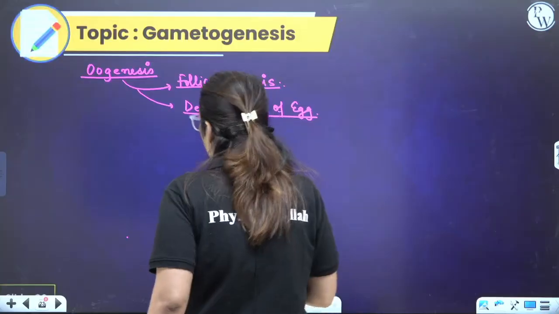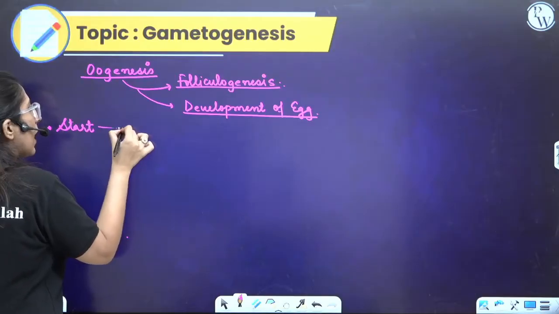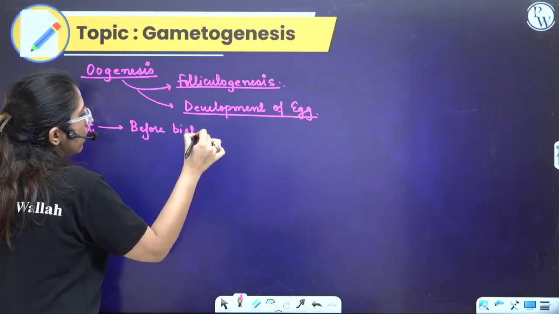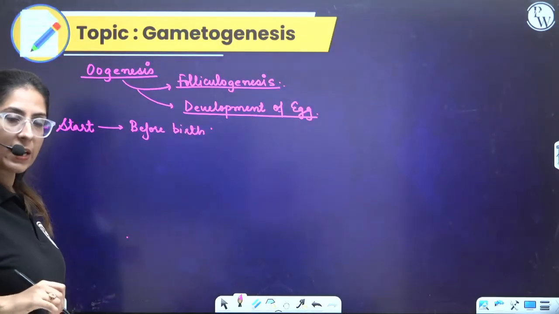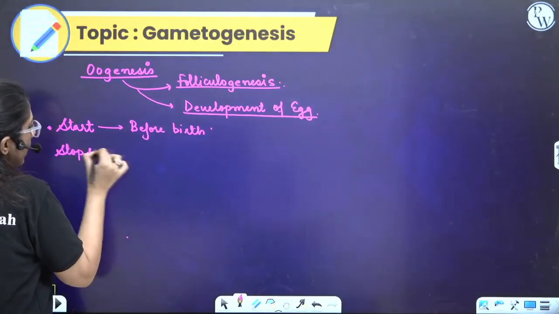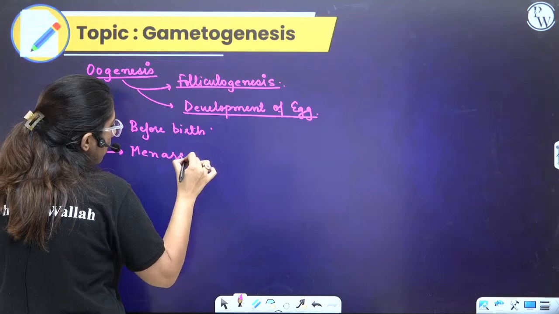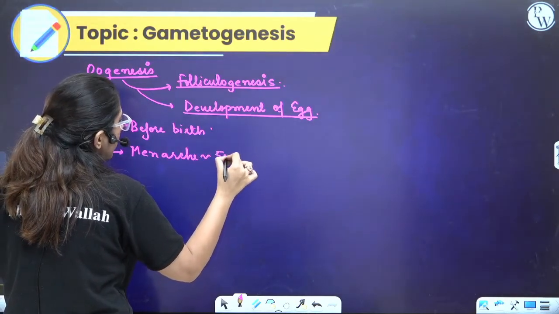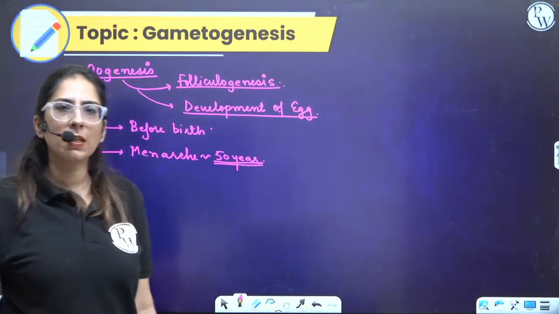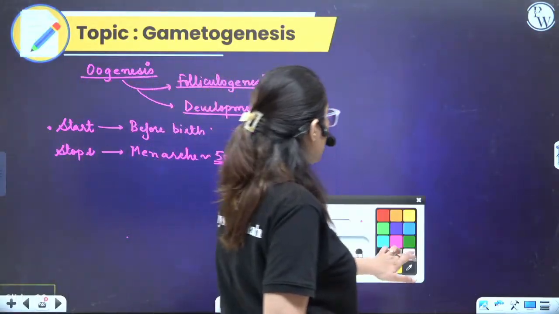Clear? Now, the next point which you're going to write is, when does it start? This starts before birth. That means before the birth of a girl child, this starts. When does it stop? It stops at the age of menopause, almost at the age of 50 years. It doesn't go further. In some ladies it is 45, in some ladies it is 55, on an average it is 50 years. First, we are talking about folliculogenesis.